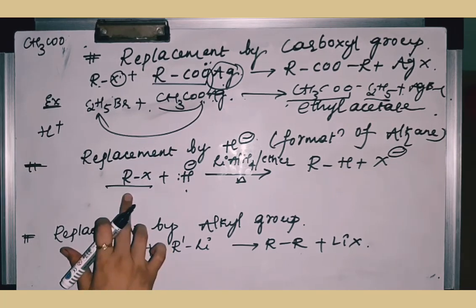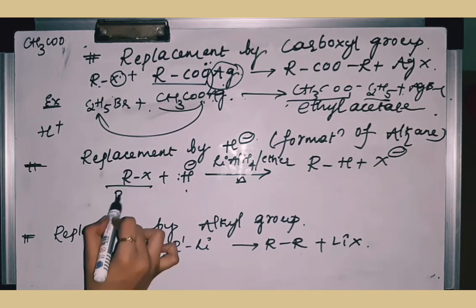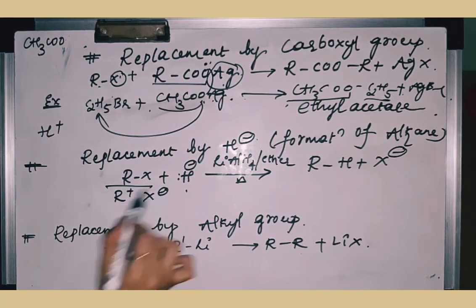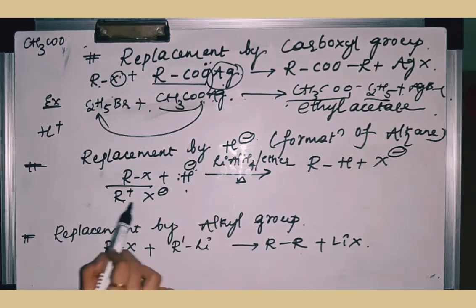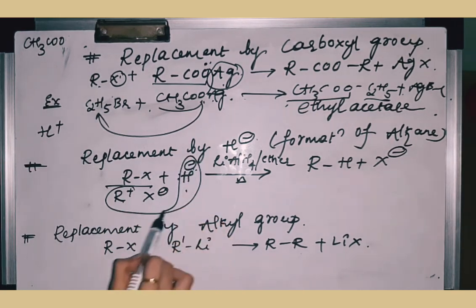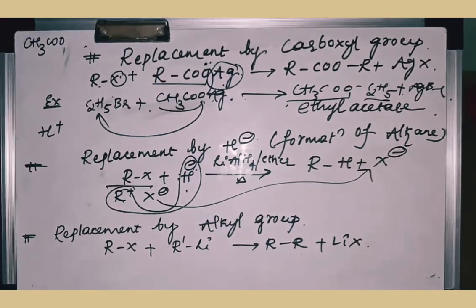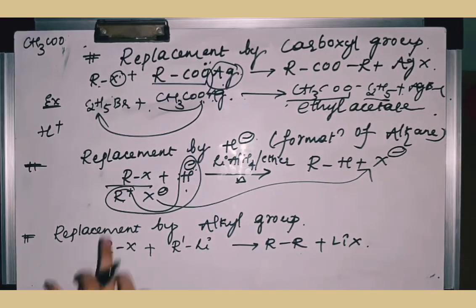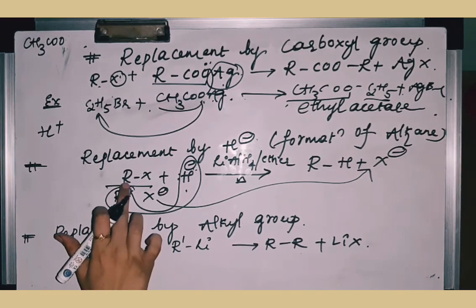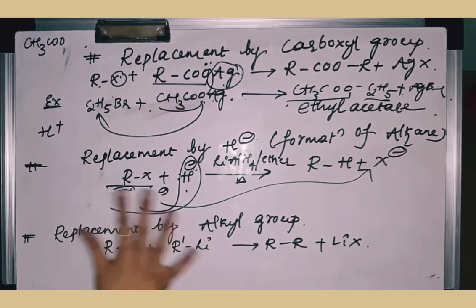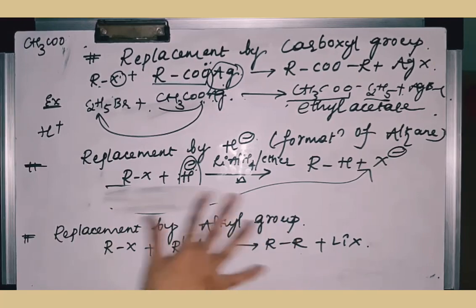So how the reaction will be formed is this R plus and X minus will be there, and this is the negative charge, this is the positive charge. R and H will combine here, and this X minus will be removed from the reaction. So if you are using here methyl chloride, let me write the reaction here.